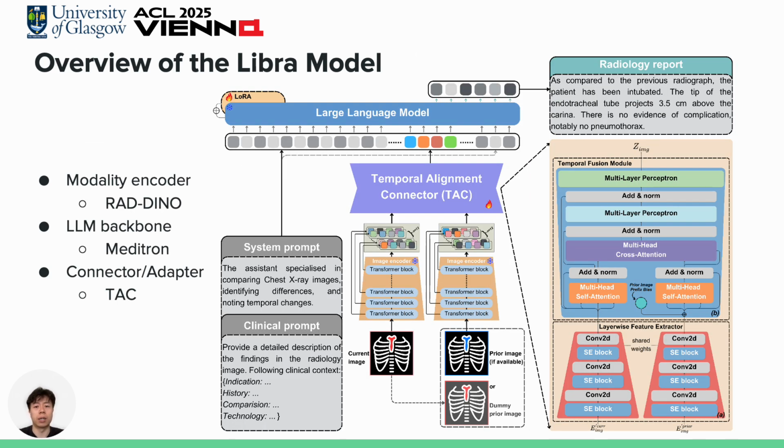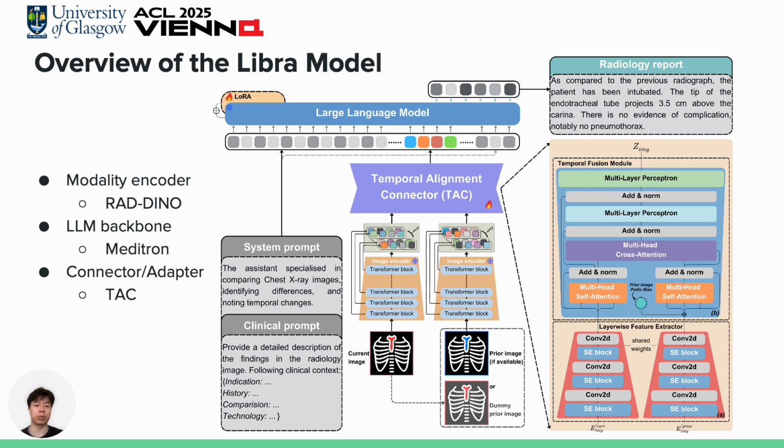Instead of relying on prompts or sequential tokens, which only operate on a shallow layer, our method introduces temporal modeling directly into the architecture, embedding this reasoning into the model's hidden space. Here is the overall architecture of Libra. You will notice that it follows a classical structure: a visual encoder, a connector, and